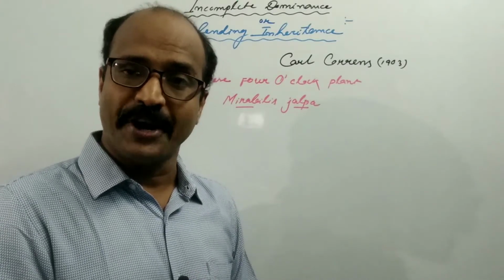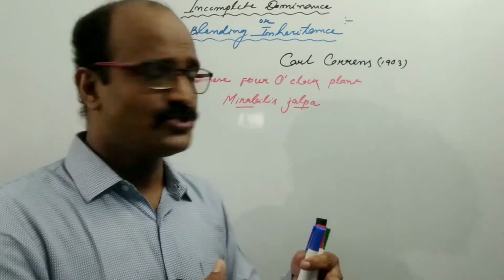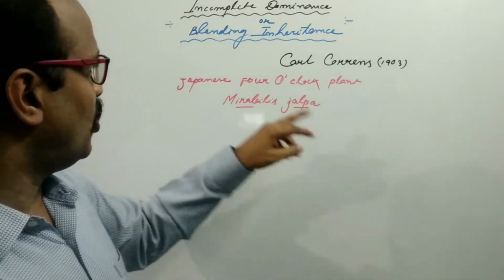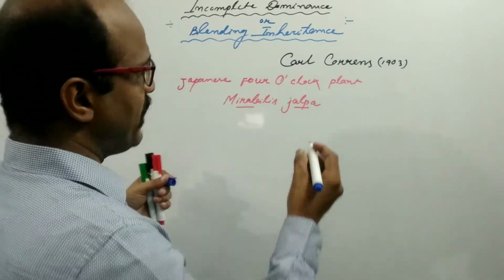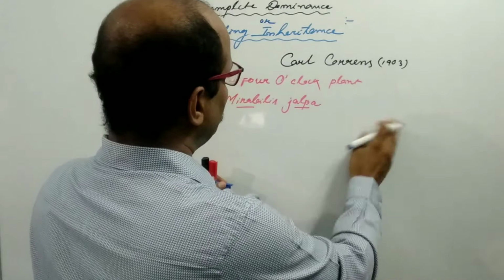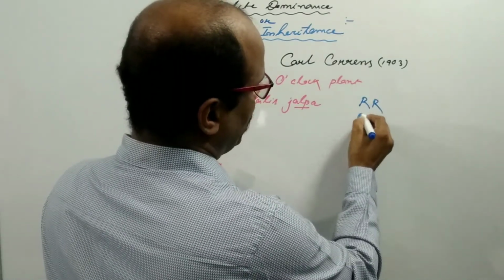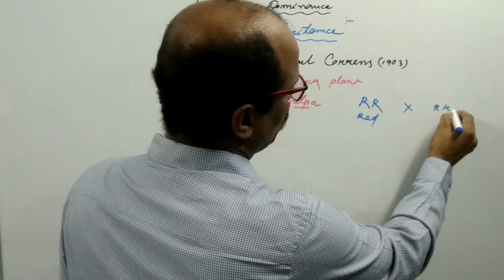Karl Correns reported incomplete dominance when he crossed two parents of the 4 o'clock plant. Suppose one plant has a red flower and another has a white flower.